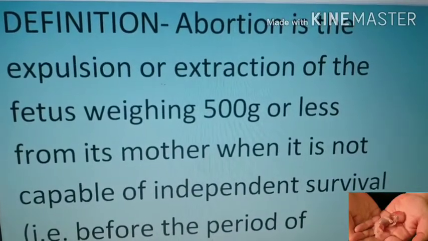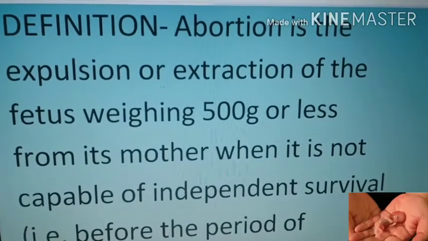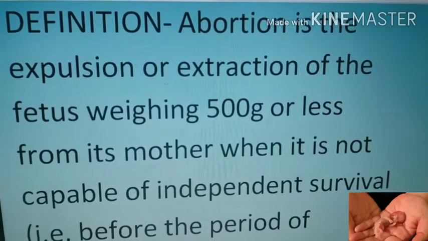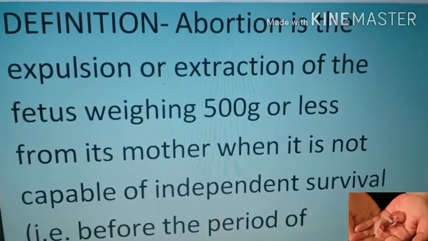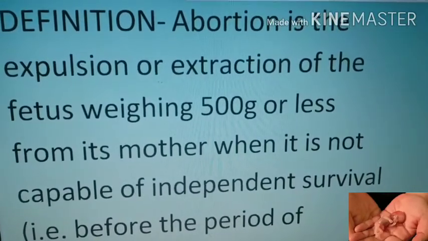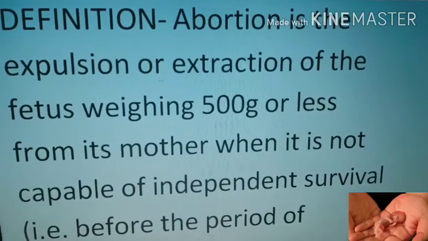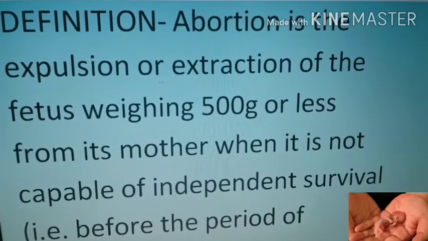So here it is called abortion only when the fetus is weighing about 500 gram or less than that. This is attained by 22 weeks of gestation, that is by 154 days. By then the fetus is taken out from the body of the mother when it is not capable of independent survival, that is before the period of viability.